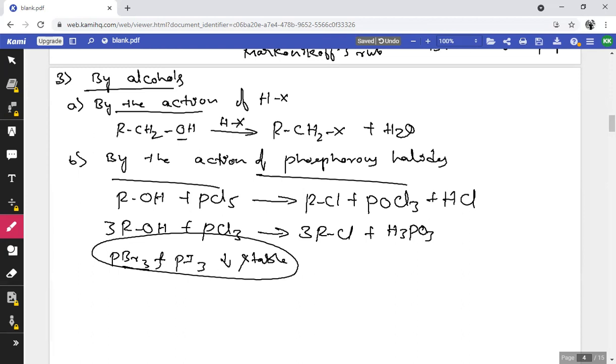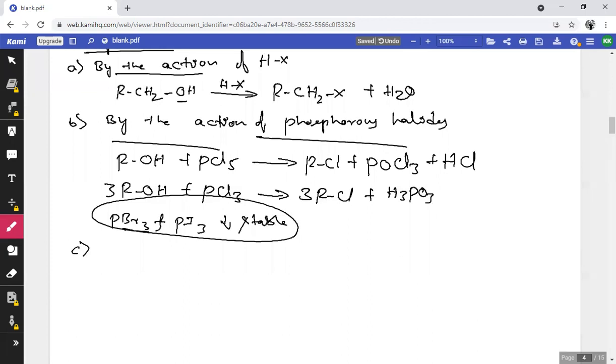Now we can prepare alkyl halides from alcohols by one more method, by the reaction with thionyl chloride. What is the molecular formula of thionyl chloride? That is SOCl2.